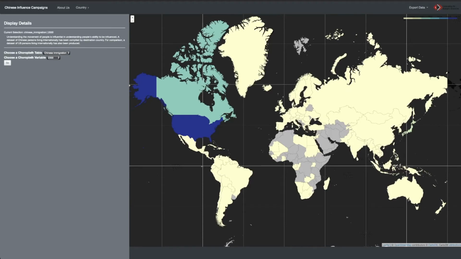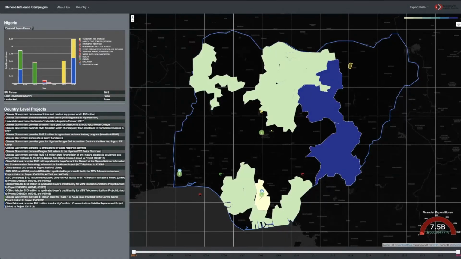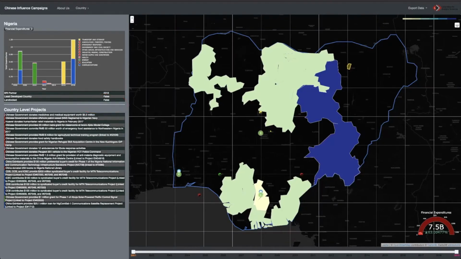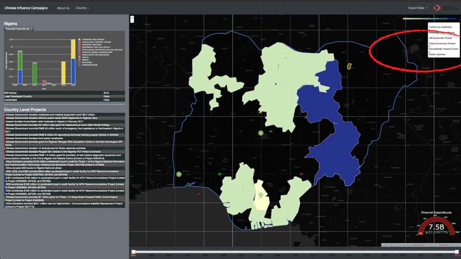So an analyst might go straight to trying to identify the factors that influence the shift in policy in Nigeria. By choosing a particular country, you can shift from looking at global perspectives to an in-detailed view of one particular region. From the country detail view, you can view the general statistics about the country, financial expenditures, immigration records over time with both U.S. and Chinese persons, and public opinion by region.